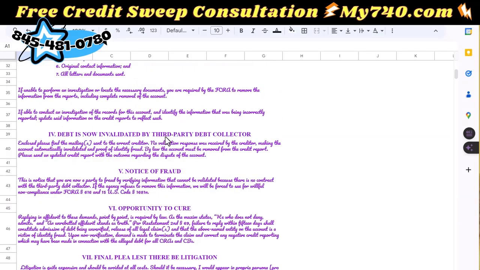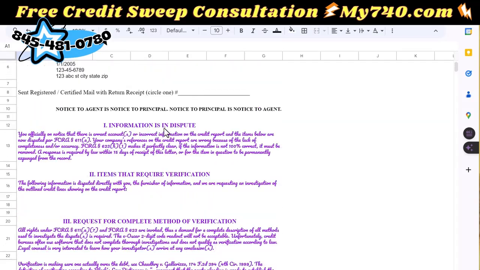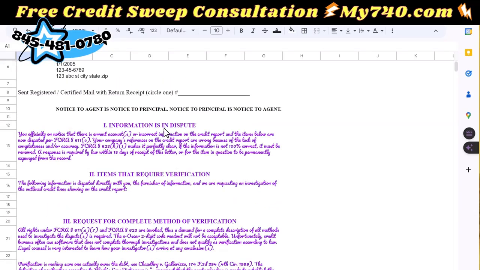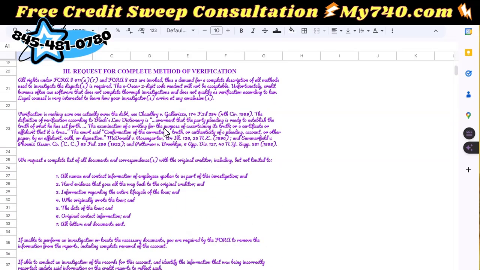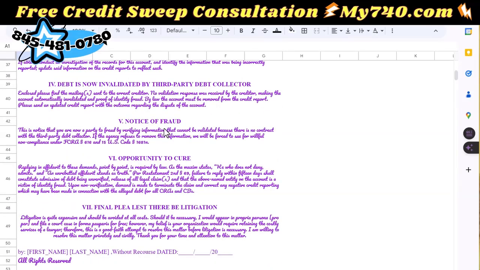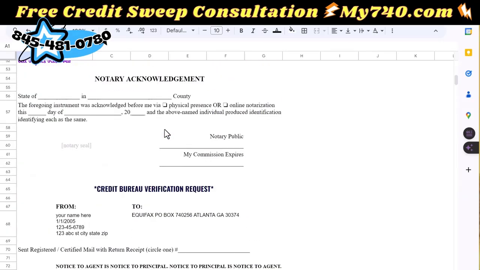Okay, these letters do get notarized, and you send it via registered or certified mail. Okay, and so this, we're not going to go over this letter in specifics, but it has very specific language in it. Okay, and then again, that notary stamp is here on the bottom.